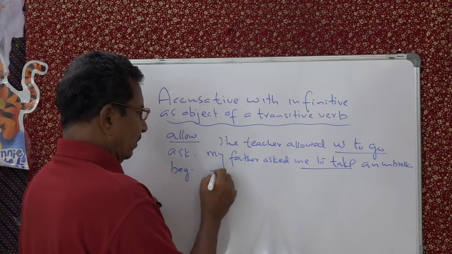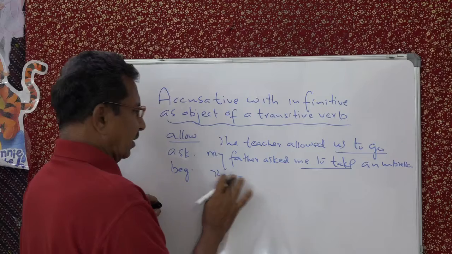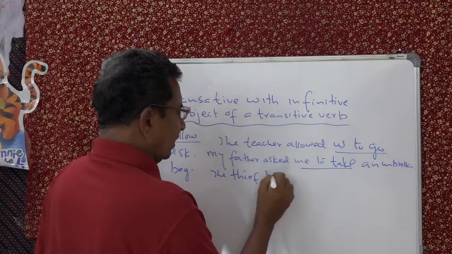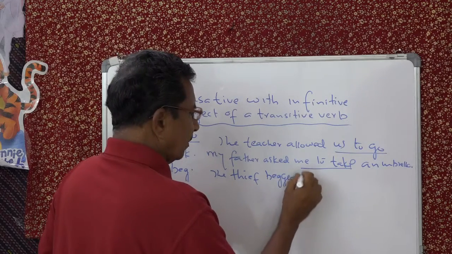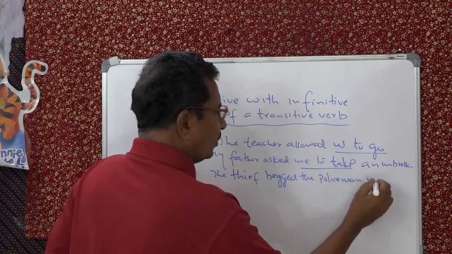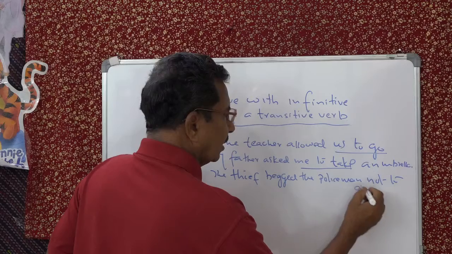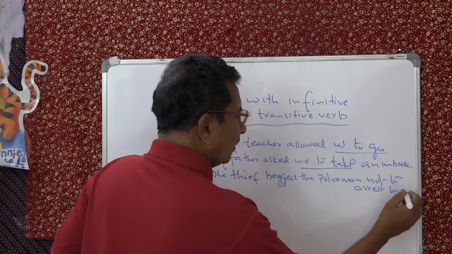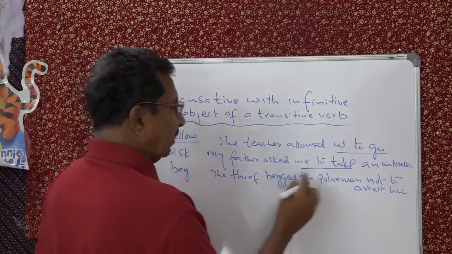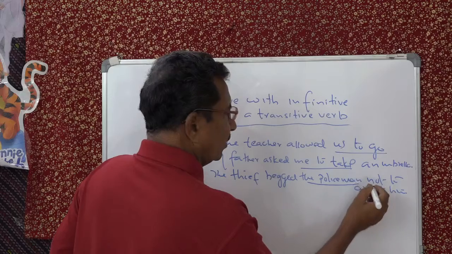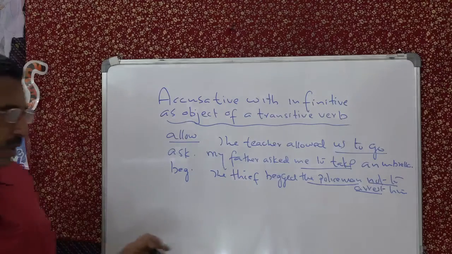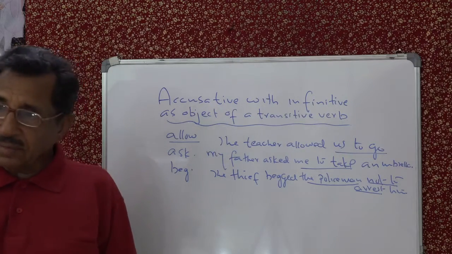The criminal, the thief, okay, let us say thief, begged the policeman not to arrest him. See that the thief begged the policeman, or accusative, not to arrest is the infinitive. Not to arrest him.